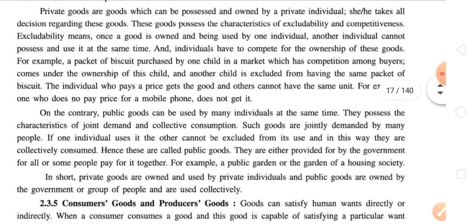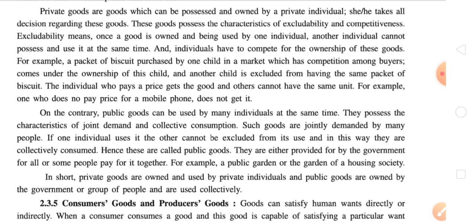First of all, private goods. Private goods are goods which can be possessed and owned by a private individual. She or he takes all decisions regarding these goods. Underline this statement. Like our own mobile phones, our own clothes, shoes, spectacles, our school bag, etc. come under the category of private goods.